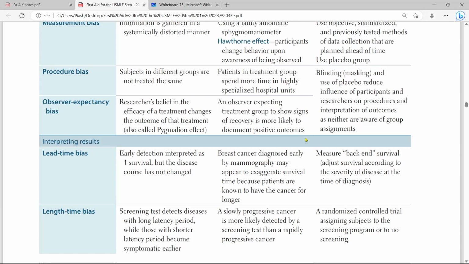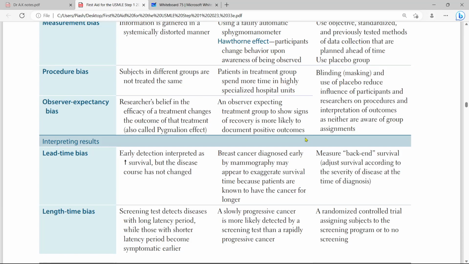In lead time bias, like a patient has breast cancer, and we know that mammography and other tools diagnose early, and by doing mammography and early detection, we can increase the survival. But the disease course is not going to change.